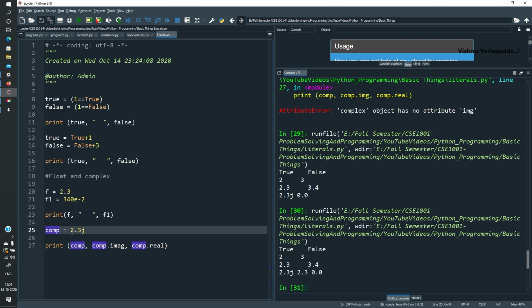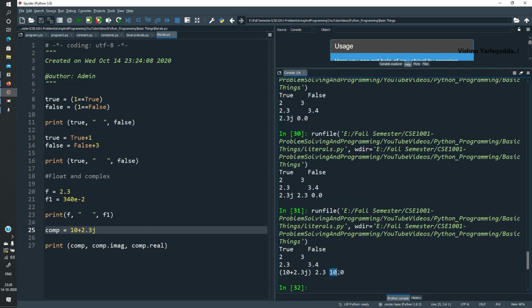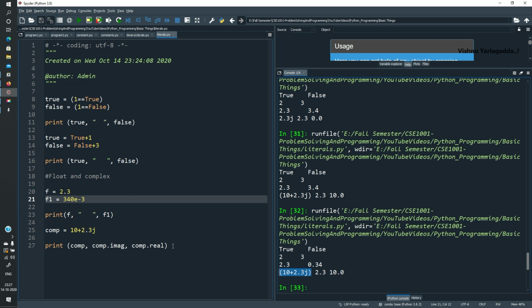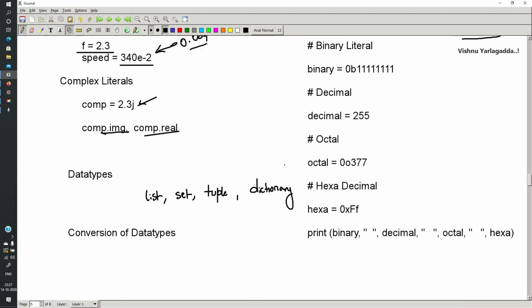Suppose if you have 10 plus 2.3z, that means a plus bj. Then 10 is a real number and 2.3 is imaginary. You had seen 340 e power minus 2 is 3.4. Suppose it is e power minus 3, then it is 0.34. Then e power minus 4, then it is 0.034. So 10 plus 2.3z is a complex number. These are some examples on the Boolean literals and complex literals.